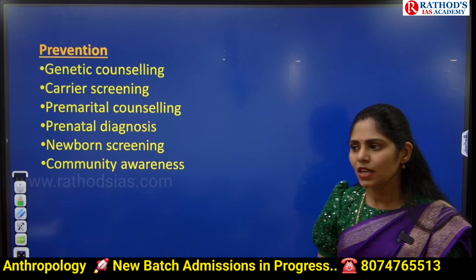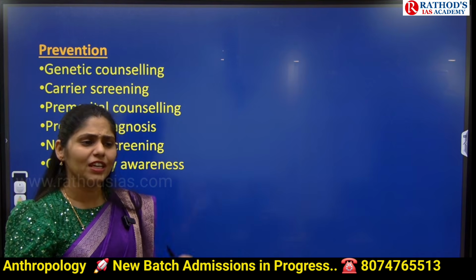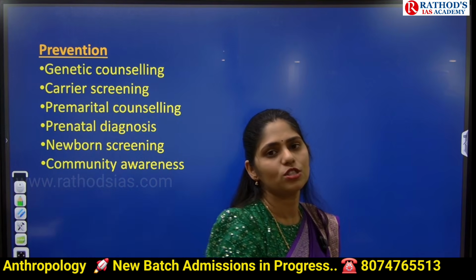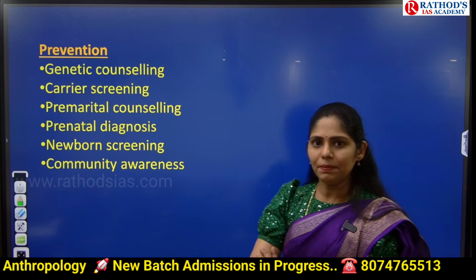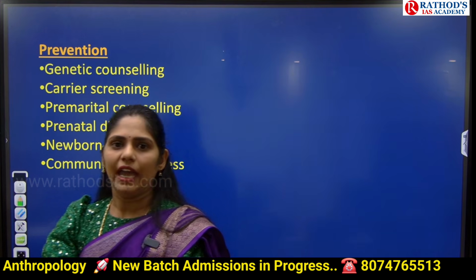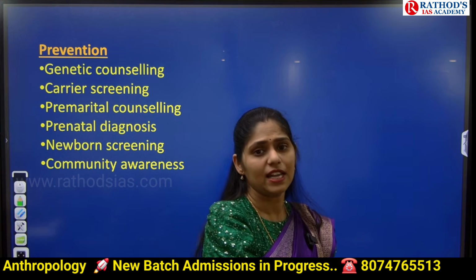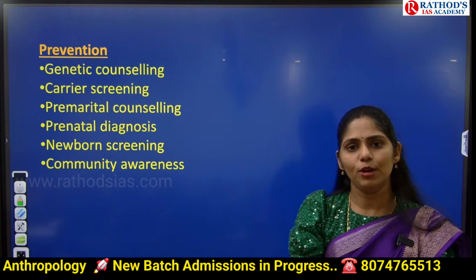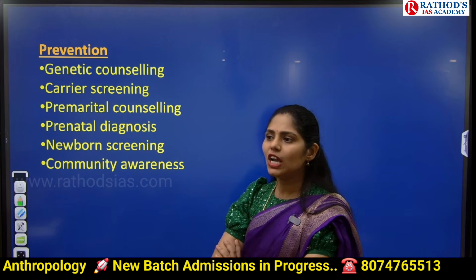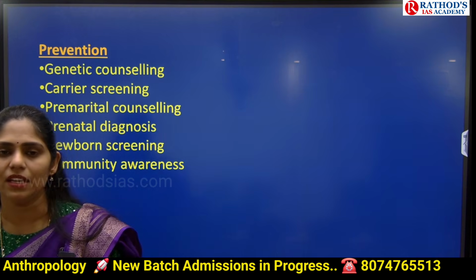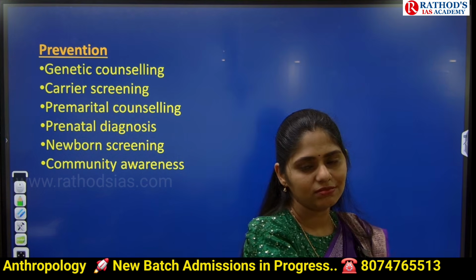It is very important. Okay, I'll tell you a story. Even I did that. In our classes, I will be sharing lots of stories. They are real stories. I'll tell you one of mine. I became pregnant in 2019. And I had an intercaste marriage, not a consanguineous marriage. My husband is of one caste and I belong to another. Unfortunately, after 5 months, I came to know that my baby had a genetic disease and there is no cure for that. That is Down syndrome.